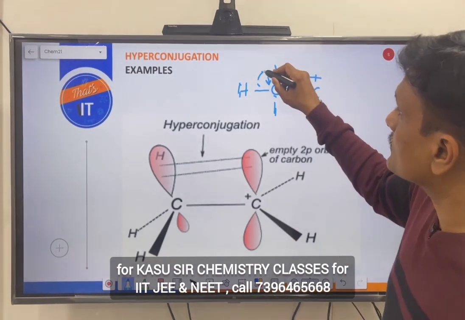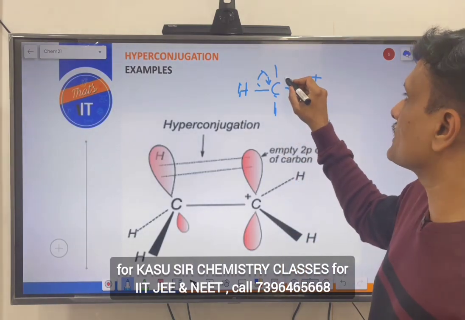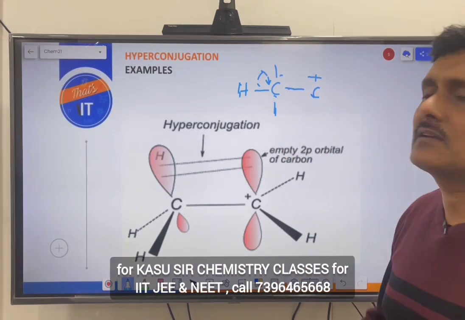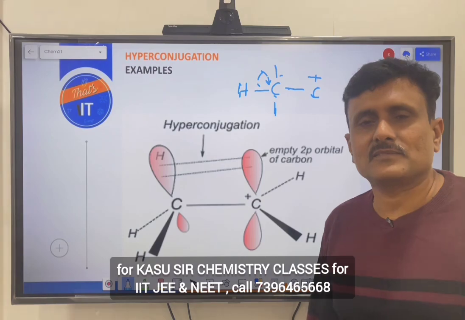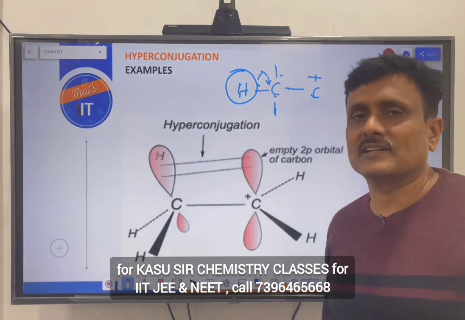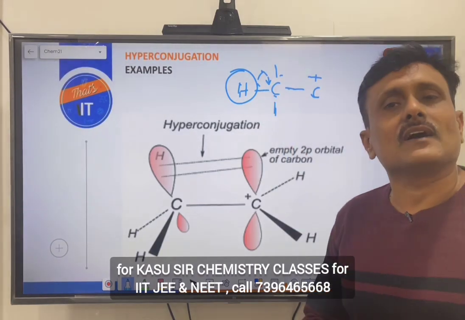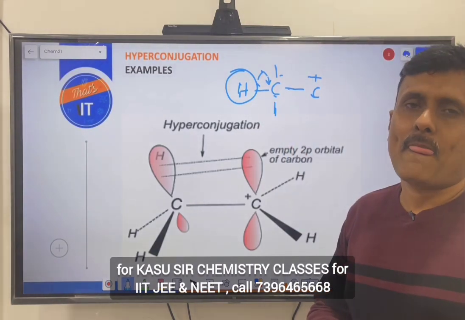Bond pair of electrons are donated. This is also indirect help, right? So, this bond is broken so that this minus can pacify the plus. And you say actually help is rendered by the hydrogen atom, or through the sigma bond of the carbon-hydrogen, isn't it?